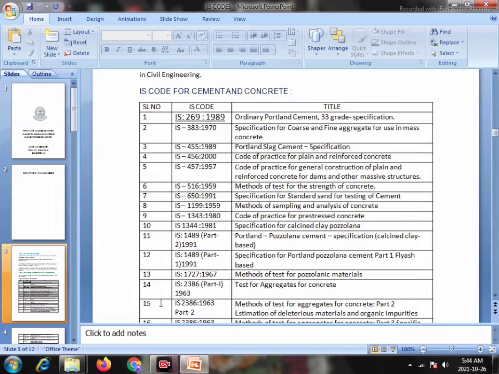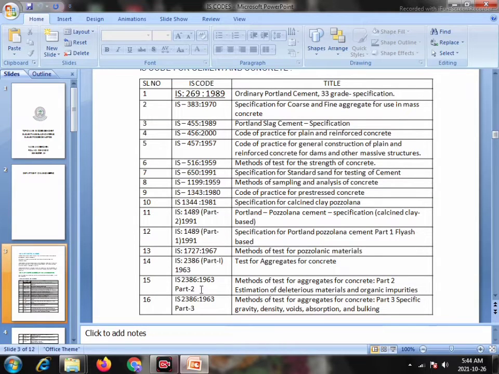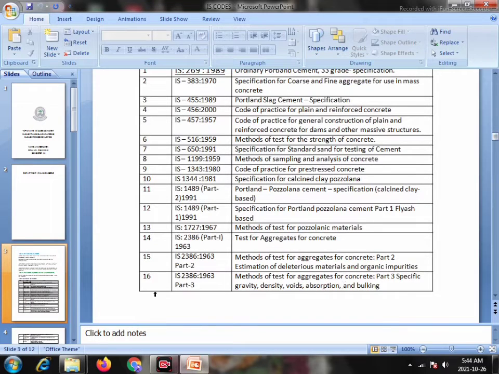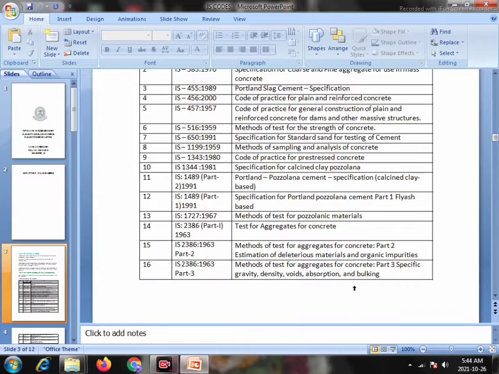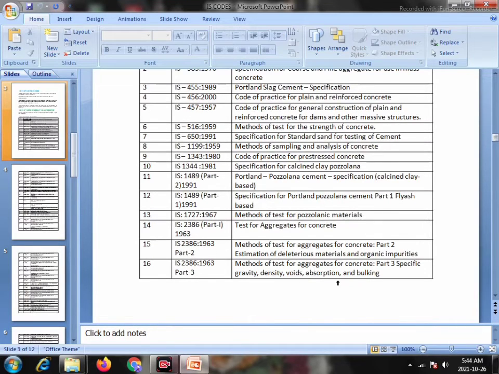Serial number 14: IS 2386 Part 1:1963, tests for aggregates for concrete. Serial number 15: IS 2386:1963 Part 2, methods of test for aggregates for concrete, Part 2 estimation of deleterious materials and organic impurities. Serial number 16: IS 2386:1963 Part 3, methods of test for aggregates for concrete, Part 3 specific gravity, density, voids, absorption and bulking.